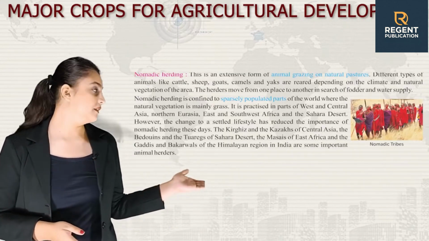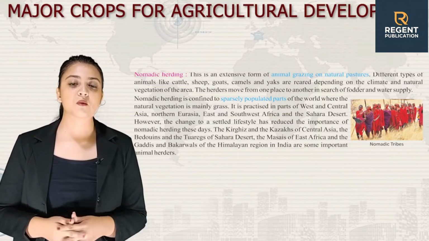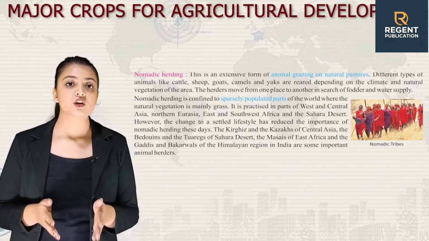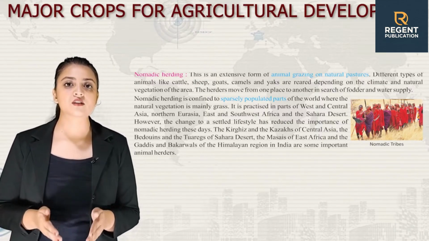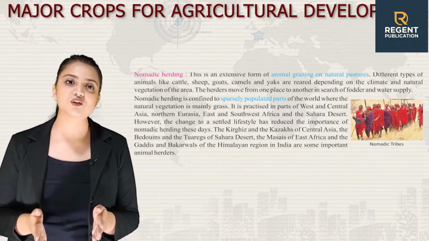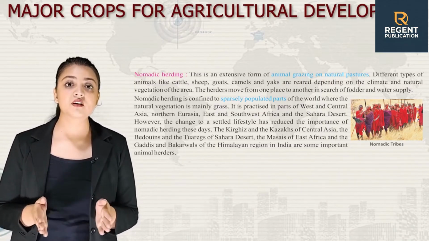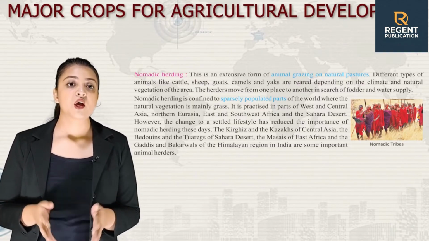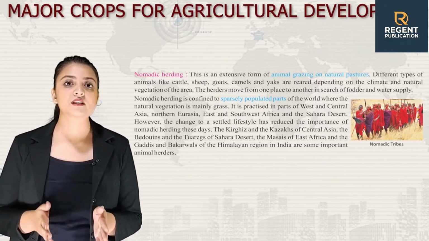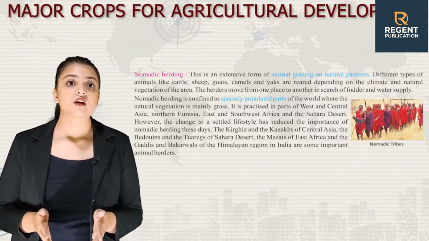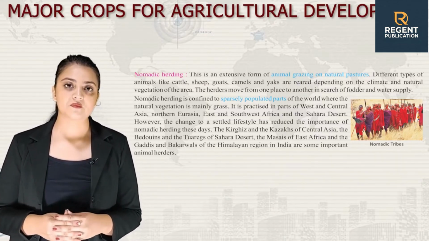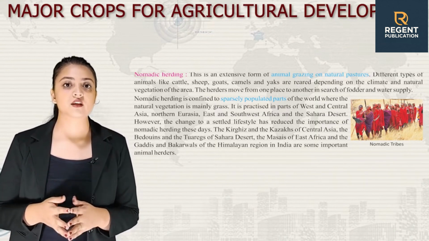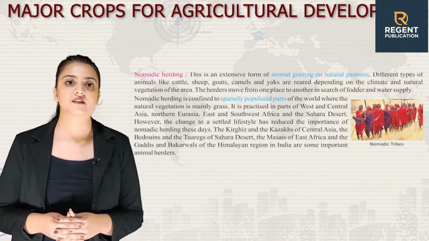Next is nomadic herding. This is an extensive form of animal grazing on natural pastures. Different types of animals like cattle, sheep, goats, camels and yaks are reared depending on the climate and natural vegetation of the area. The herders move from one place to another in search of fodder and water supply. Nomadic herding is confined to sparsely populated parts of the world where natural vegetation is mainly grass. It is practiced in parts of West and Central Asia, Northern Eurasia, East and Southwest Africa and the Sahara Desert.